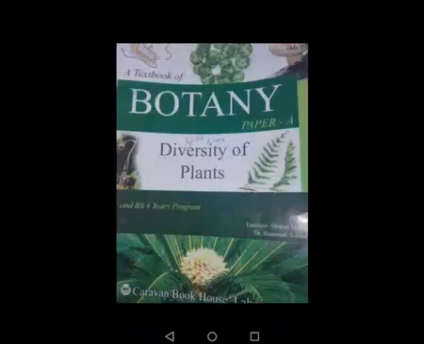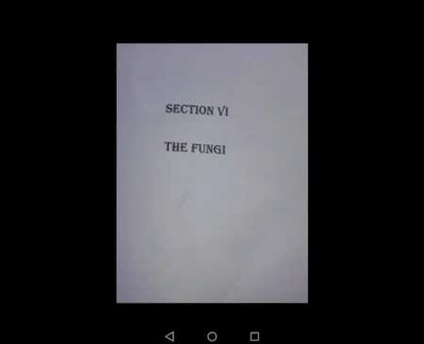So that's it, in which we have seen the main characteristics of fungi. Further, we have to discuss the economic importance of fungi. The topic we have started is fungi, and the next thing we discuss is the economic importance of fungi. We discuss both things: the beneficial roles of fungi and their harmful effects. In the beneficial roles, the first thing we discuss is fungi as a decomposing agent.